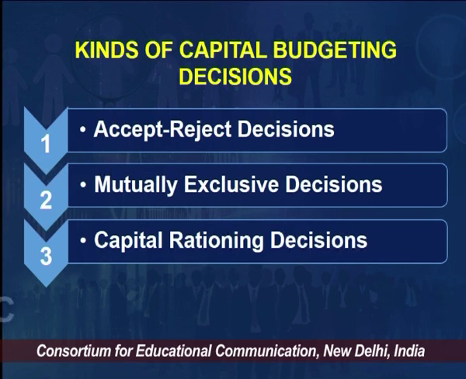The total capital budgeting decisions are actually categorized into three kinds. One is the accept reject decision. Number two is the mutually exclusive decision. Number three is the capital rationing decision. So we will talk about them in detail.